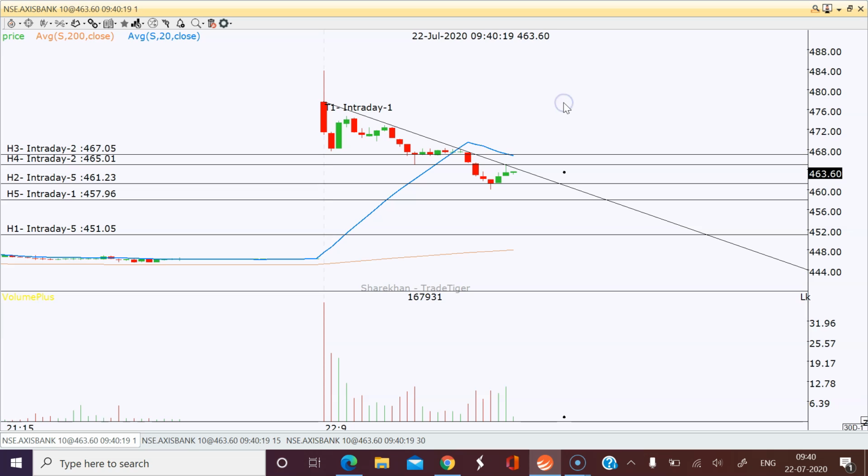We'll see. Either side we can win now, because we didn't take this aggressive trade, because I didn't have full hopes on this. Whatever this recent candle, the last candle, it looks like an upside hammer. If this is not holding, that's gone. But I don't wait for that long, because I'll immediately take a shot once I see the red candle, and I'll immediately take a buy call, and easily we can get 5-6 points upside also. So either way we can win.